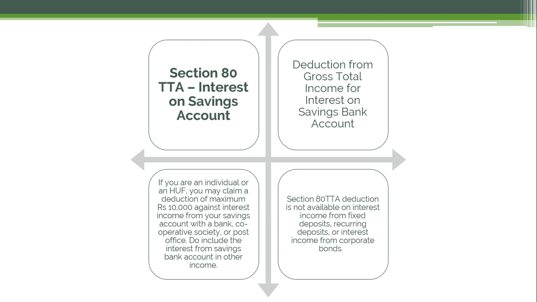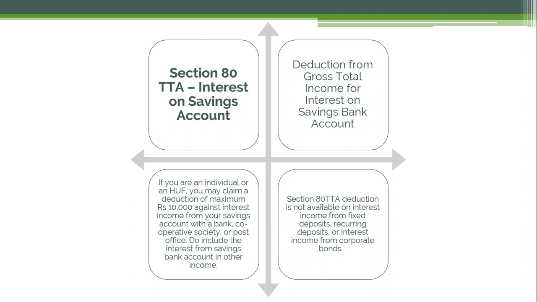This means in a year, if you are receiving 10,000 as the interest from your savings account that can be linked with any bank, cooperative society or post office, then it comes under a deduction that till 10,000 it is allowed, it will be deducted. And if it is more, suppose it's 20,000, then you can avail a deduction of maximum 10,000 for that. So section 80TTA deduction is not available on the interest income from fixed deposits, that is FD, recurring deposits, RD, or interest income from corporate bonds.